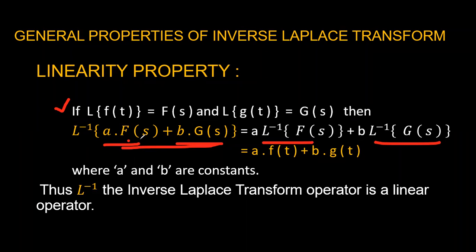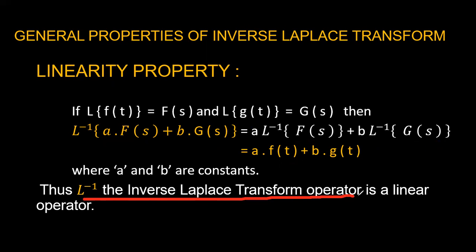That is a into Laplace inverse of F of s plus b into Laplace inverse of G of s, where a and b are constants, which can be written as a f of t plus b g of t. So L inverse, the inverse Laplace transform operator, is a linear operator.